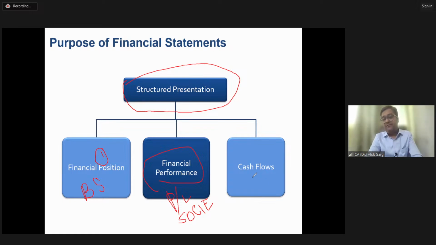And your cash flow, friends, your cash flow as well, will give you the liquid performance, your cash performance, right? So the financial statement provides a structured presentation. Balance sheet gives the financial position. Profit and loss and statement of changes in equity give the financial performance, and cash flow gives the liquid performance. And notes to accounts, of course, provide more explanation of this financial position, financial performance, and liquid performance, right? Is that clear?